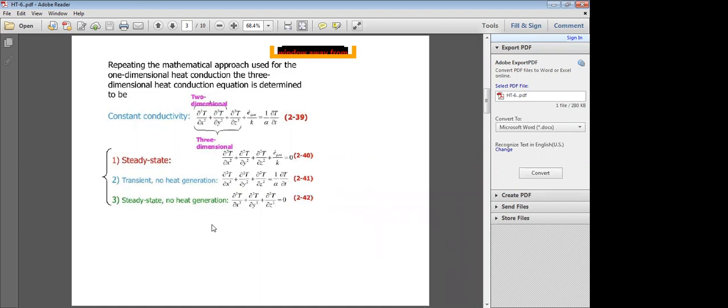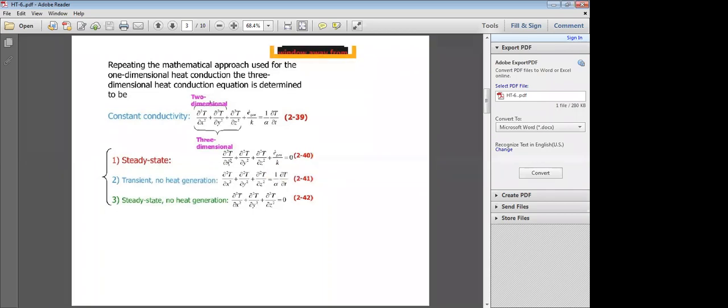Sometimes the final exam asks: derive the three-dimensional heat conduction equation in Cartesian coordinates and deduce the equation for the following conditions. You will be given like this. What is the equation for steady state and heat generation?